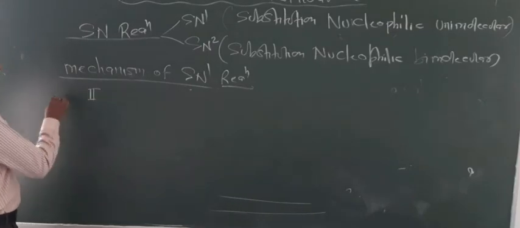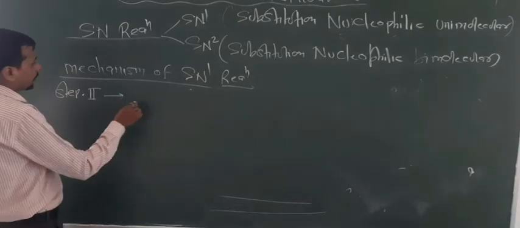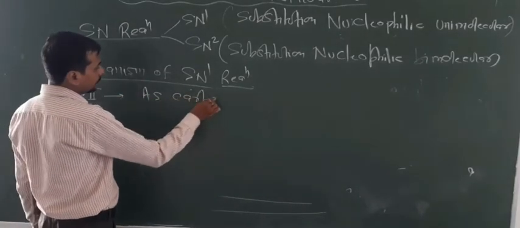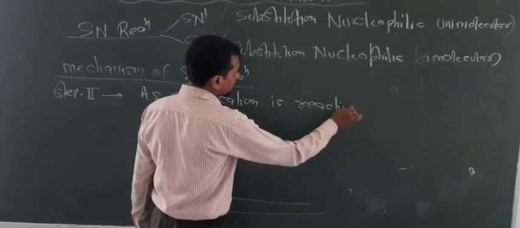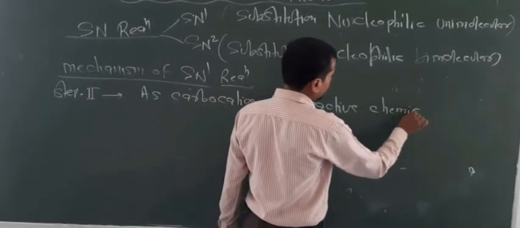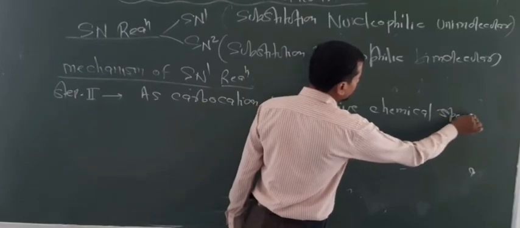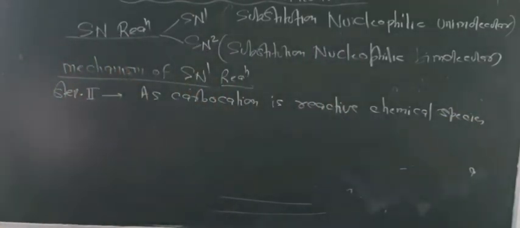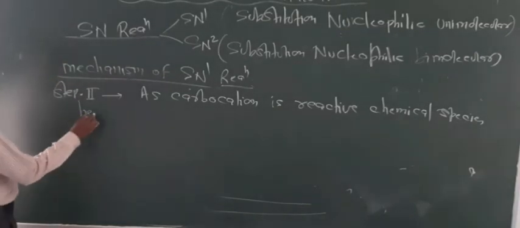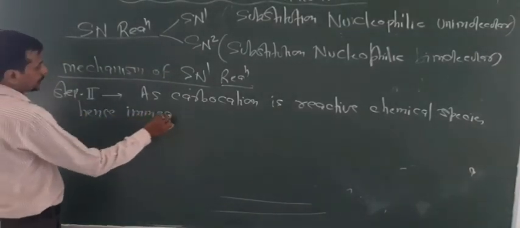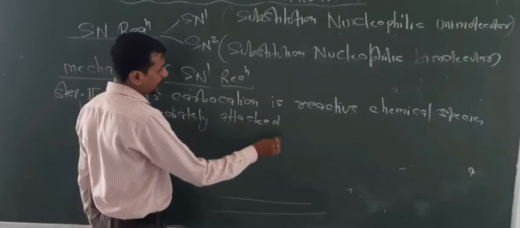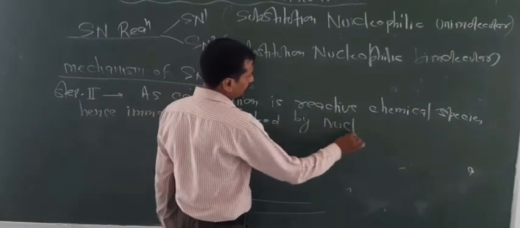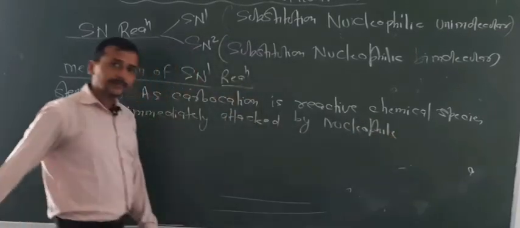Now in the second step, what happens? Step second. The carbocation is a reactive chemical species, so it is immediately attacked by a nucleophile.